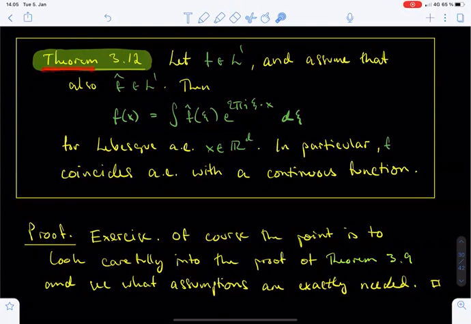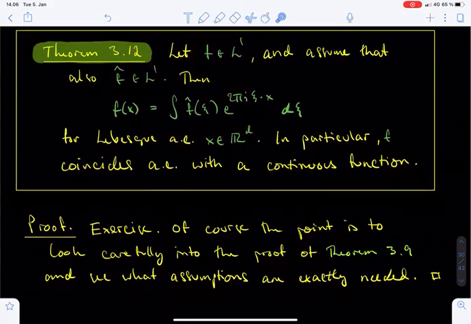In the previous lecture we established the Fourier inversion formula for Schwarz functions and, a bit more generally, for L1 functions whose Fourier transform is also an L1 function. In this case, f of x equals, for Lebesgue almost every x in R^d, the integral over R^d of f hat of xi times e to the power 2 pi i xi dot x d xi.